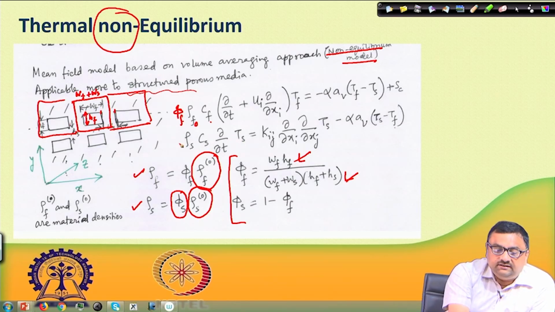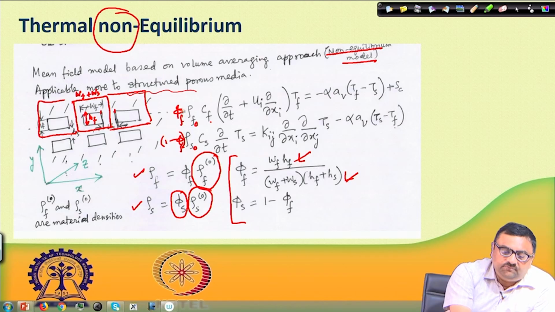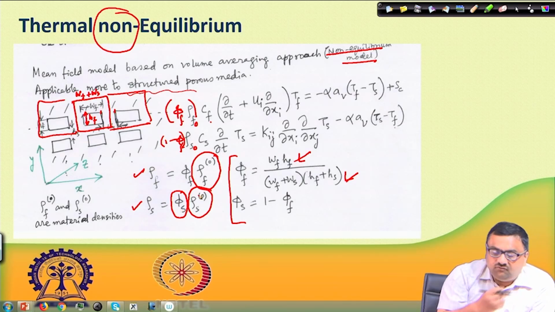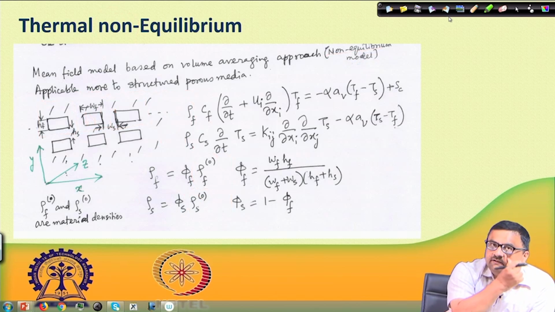So, naturally, they had taken into account the 1 minus phi f term, but instead of putting it as 1 minus phi and considering this to be the bulk property, what they have done is they have incorporated it here itself and put rho f equal to phi f rho f 0, and instead of phi f rho f 0, they are using rho f. Similarly, 1 minus phi f into rho s 0, instead of that they are writing directly the rho s. So, now if we look at